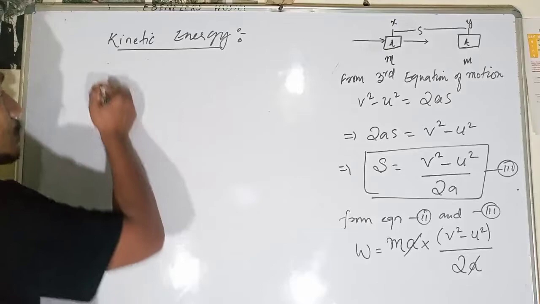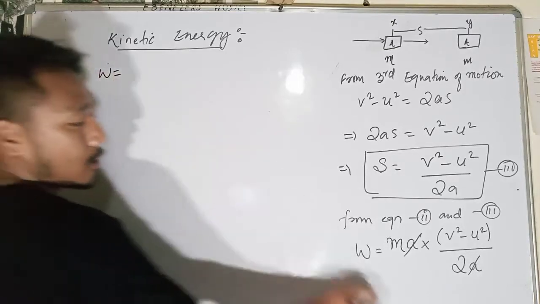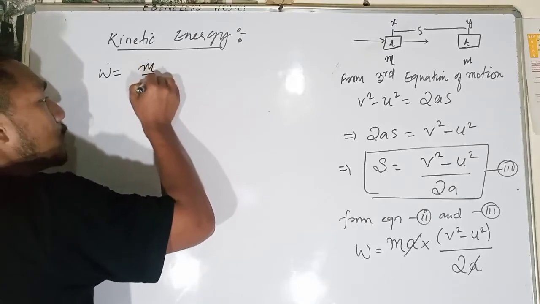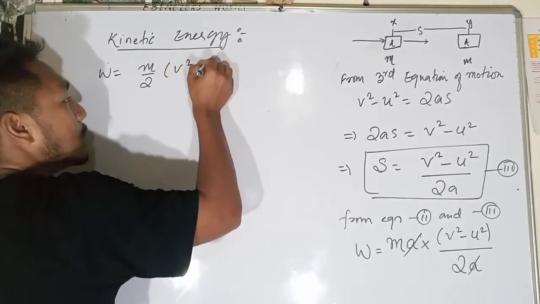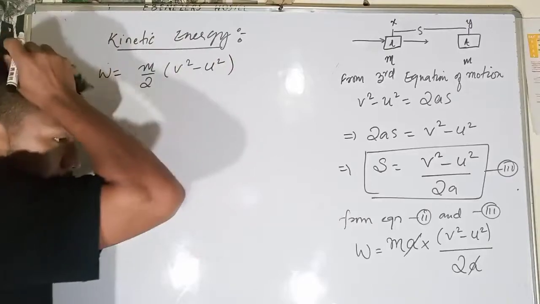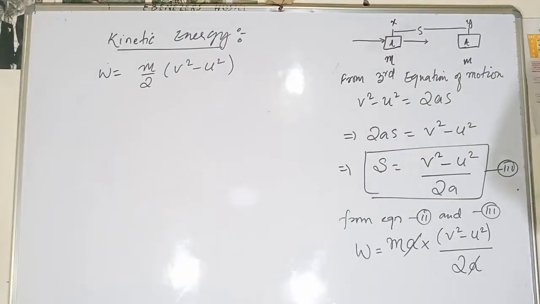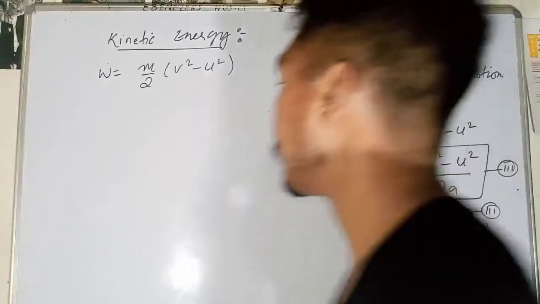Now W will be equal to what? Mass by 2 into V squared minus U squared. Okay, so we know that work is also another form of energy. Work done is equal to the change in kinetic energy.